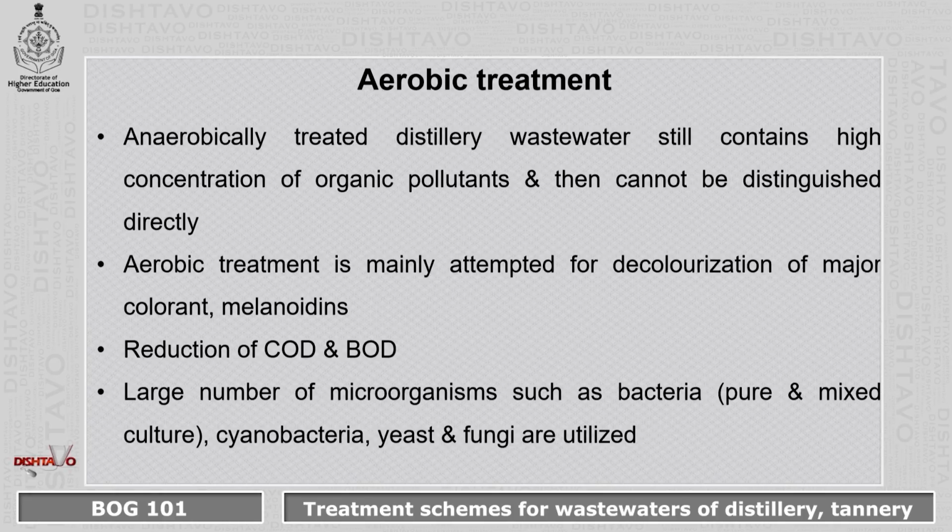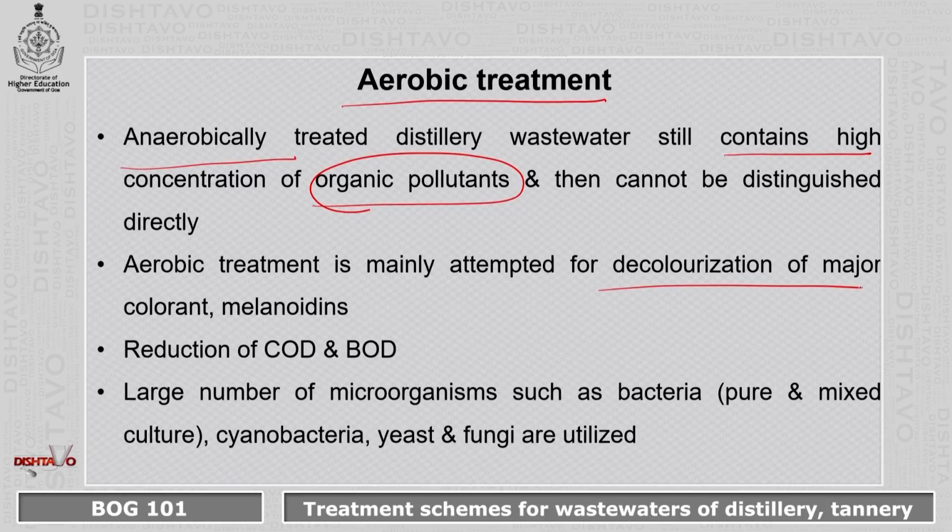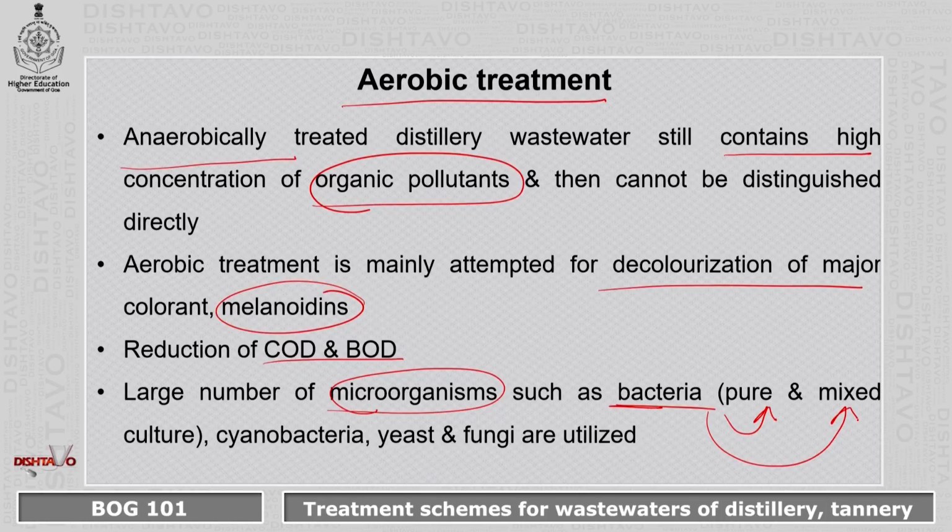Coming to the aerobic treatment, whatever has been treated anaerobically still contains a high concentration of organic pollutants, so it has to be further treated with the help of aerobic treatment. The aerobic treatment is mainly attempted for decolorization of the major colorant, that is melanoidins. It also helps to further reduce COD and BOD. It also employs a large number of microorganisms such as bacteria, which can either be in a pure form or in mixed cultures. In addition to the bacteria, it can also employ cyanobacteria, yeast, and fungi.